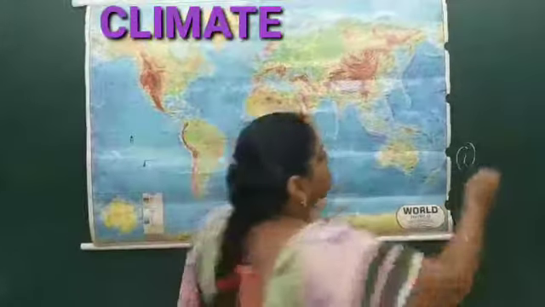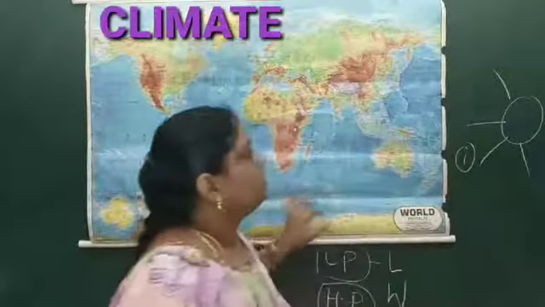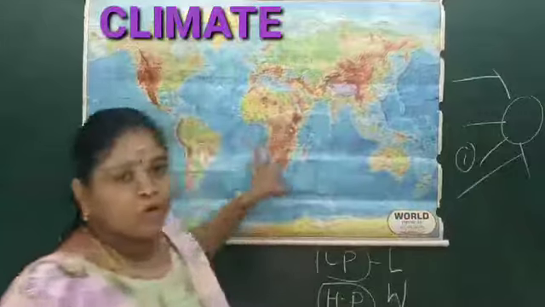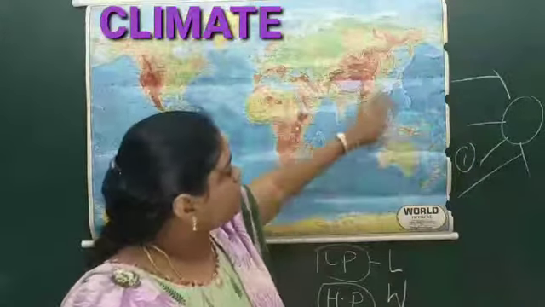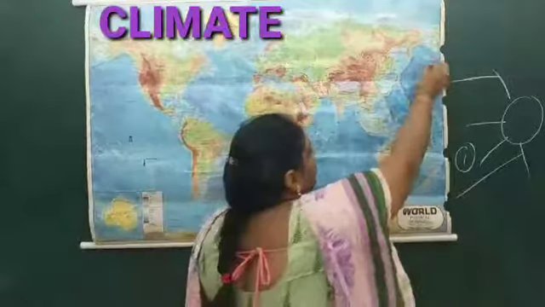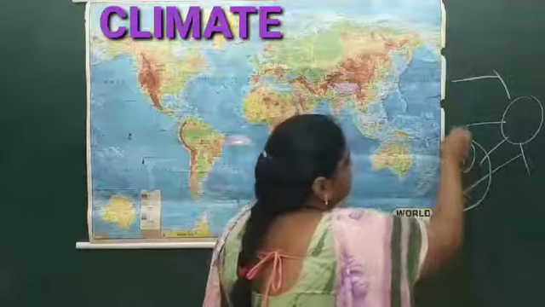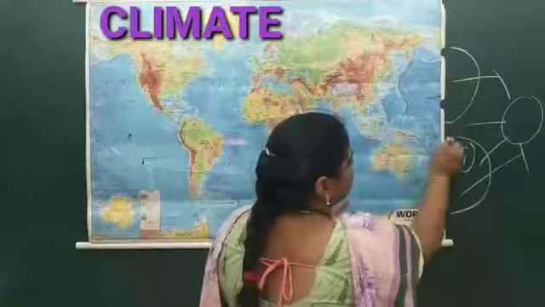So imagine the sun is here. It is focusing on these areas. When the focus is there, you can find the air that is present over here will be moving in this direction. So what happens here? A space is created in the equatorial region.